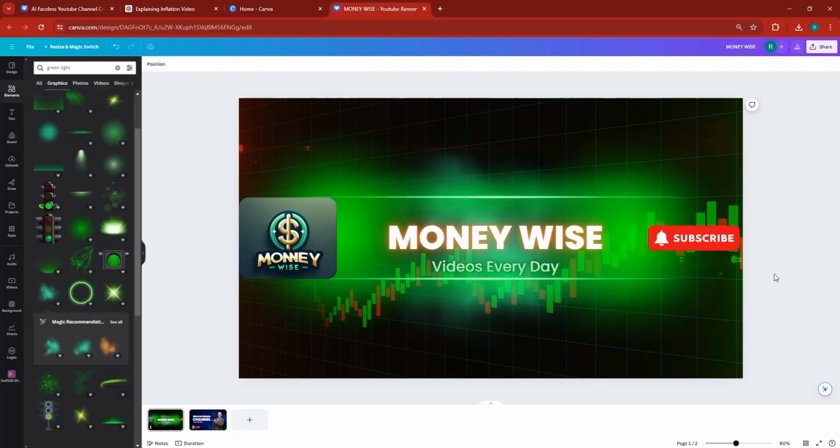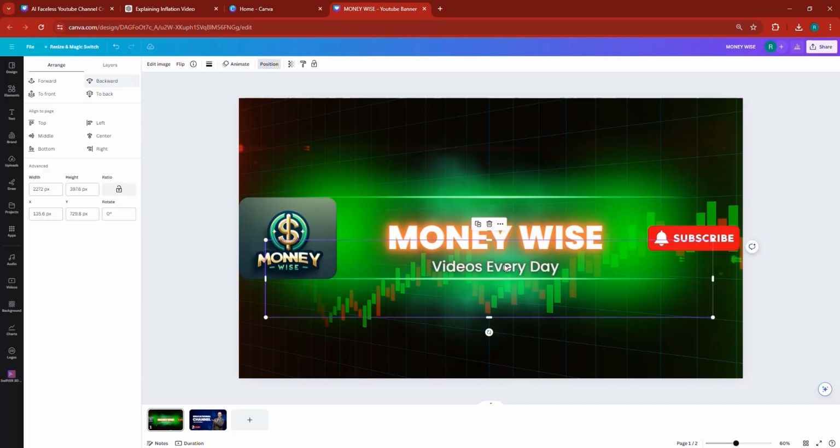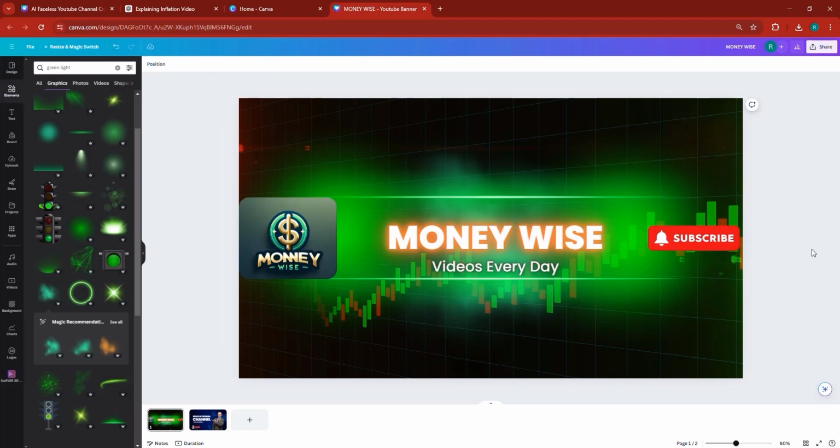And also what you can do, you can click on money-wise, duplicate it twice, put one on top of the other to make it stick, and then duplicate it another time, put one on top of the other to make it stick. And if you want, you can duplicate one more and actually create this 3D kind of effect, if that's something you're interested in, but I don't think I want to do that. As far as this, I can position it backward from videos every day to kind of make sure we show that one up as well.